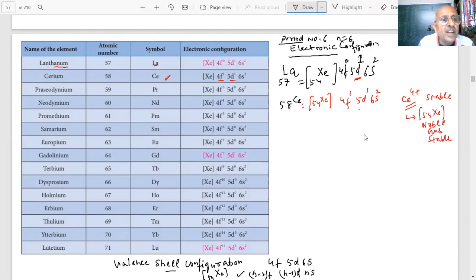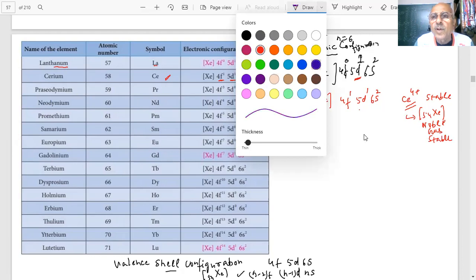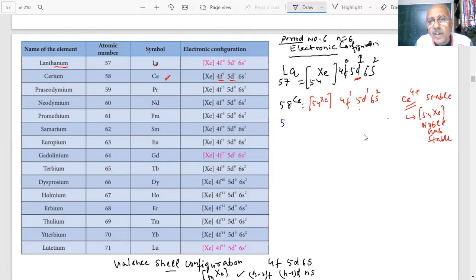Now I am coming to the next, praseodymium, atomic number 59. After 58, I am going to the next element, 59. What is the symbol? Pr. Praseodymium. 54 xenon, 6s2.